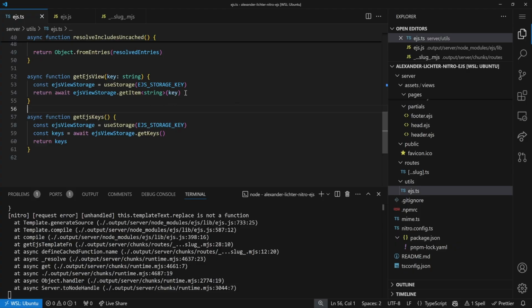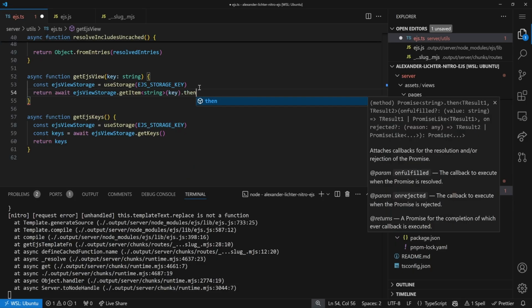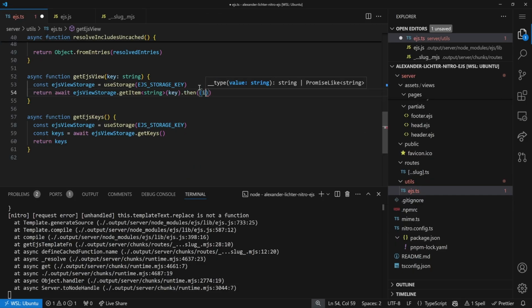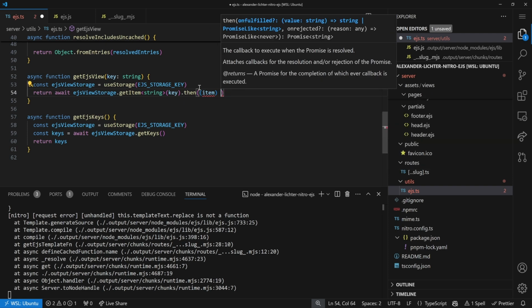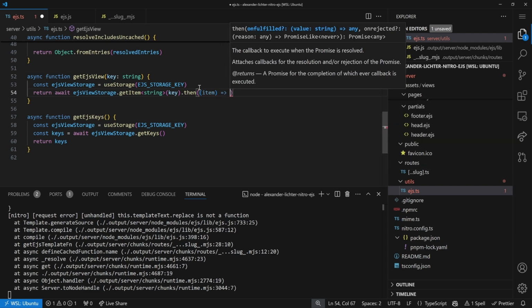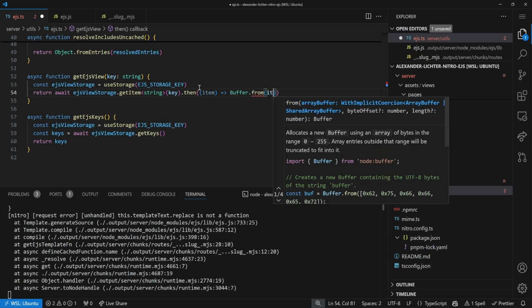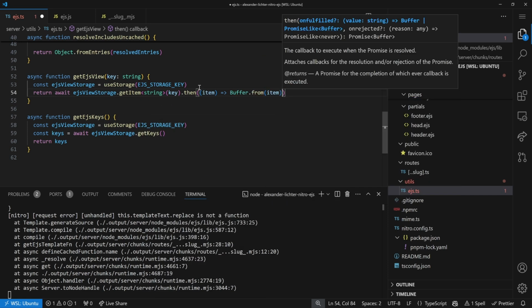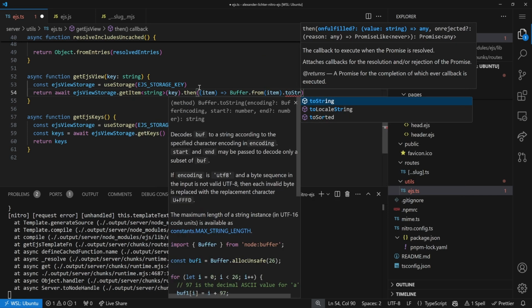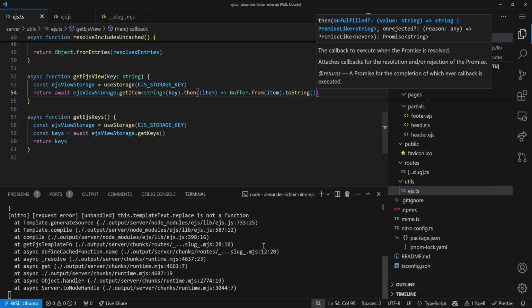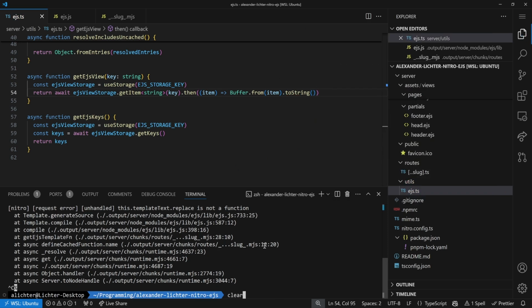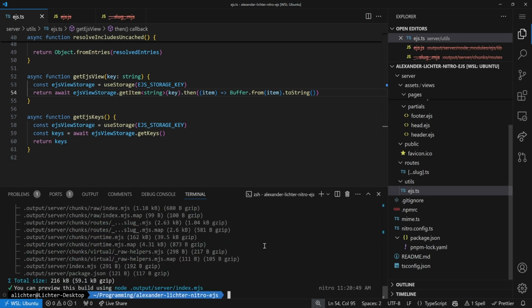So what we can do here in userland is we can add a new promise here then, and we have our item, and what we want to do is convert that, if it is binary, to a string. So we can use Buffer.from, and we take the buffer from that item and we want to convert it eventually to string. So in here, we save the whole thing. Now let's rebuild the application and see what will happen now in production.